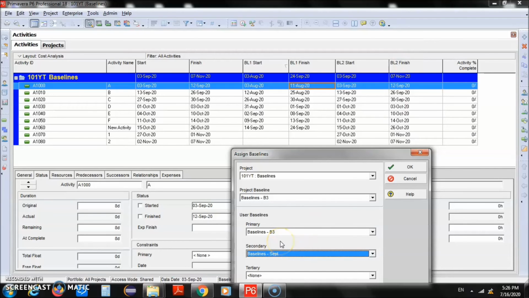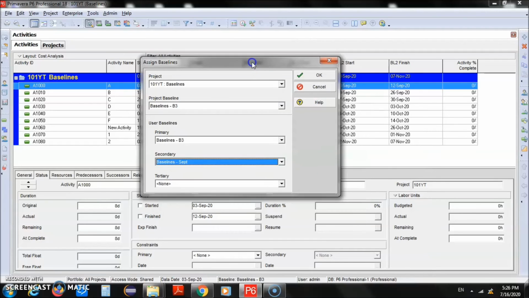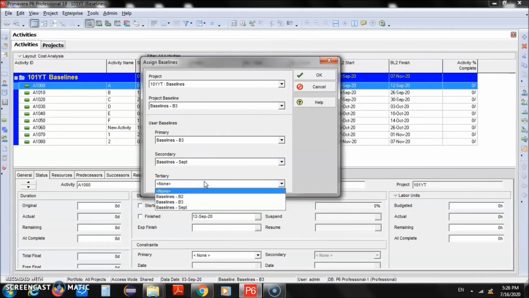Okay. So due to any reason, you may want to view both of the baselines just to compare any dates or just to compare the differences. Or maybe you have two different baselines. One you are using for your internal team, the other baseline you want to use for the customer point of view, or to just show to the senior management. So again, you can have different baselines and you can show all of the baselines at the same time as part of your project. Similarly, you can have the third baseline as well.